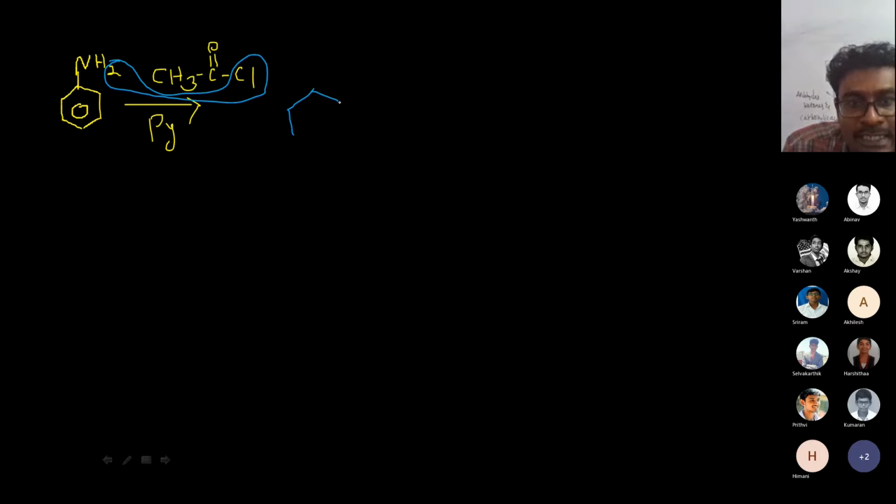The benzene ring remains, and nitrogen, which initially contained two hydrogens, now has only one hydrogen. After chlorine leaves, the carbon attaches to nitrogen, becoming C double bond O, and CH3 remains.